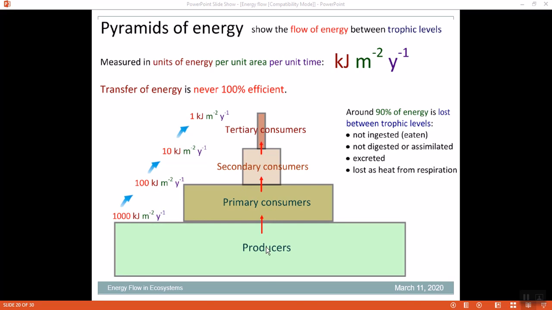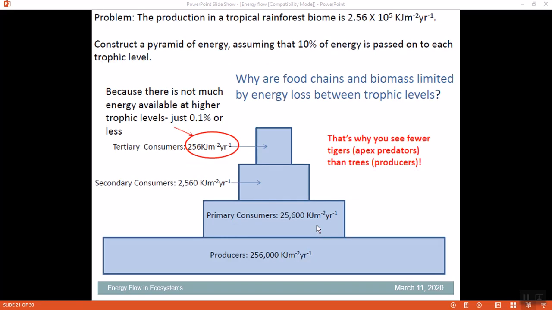Like here, for example, if you look at the producer has got a large amount of energy, primary consumer has got a very small amount of energy. Here it started with 1000 joules, then becomes 100 joules, 10 joules and 1 joule. Tertiary consumer gets 10 joules, which means they get very little energy, therefore the chain becomes very short.